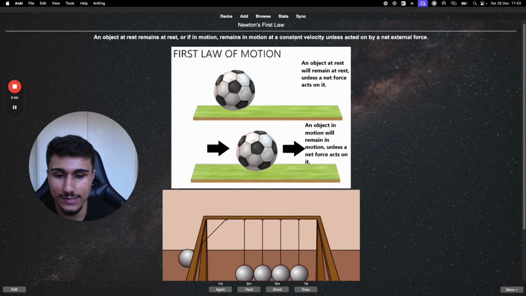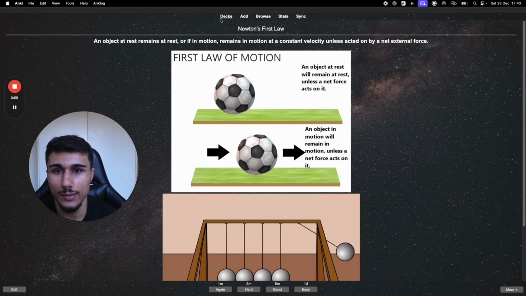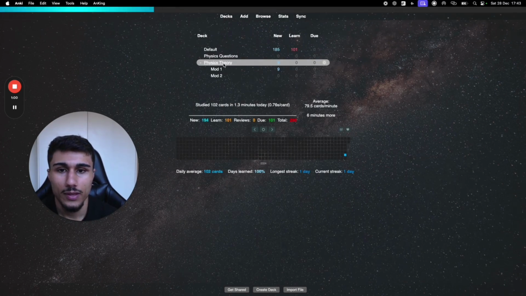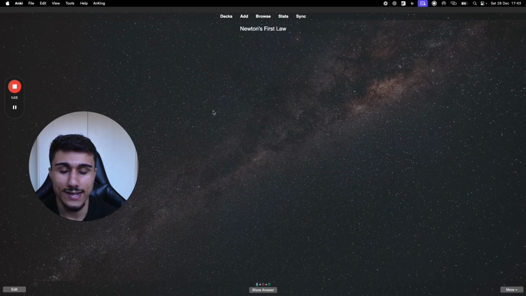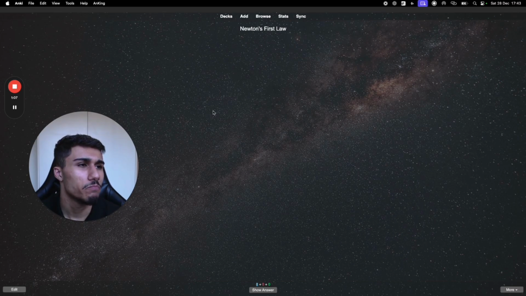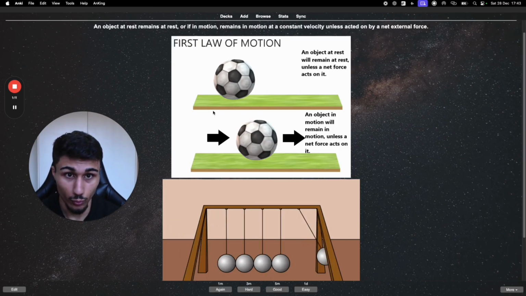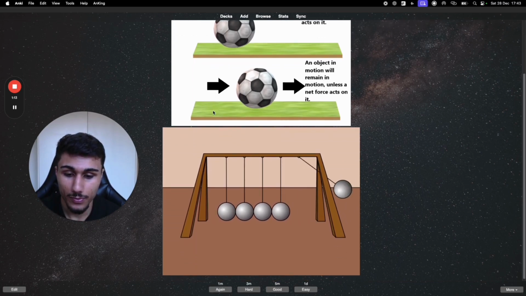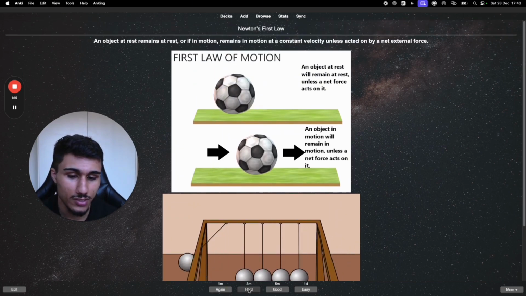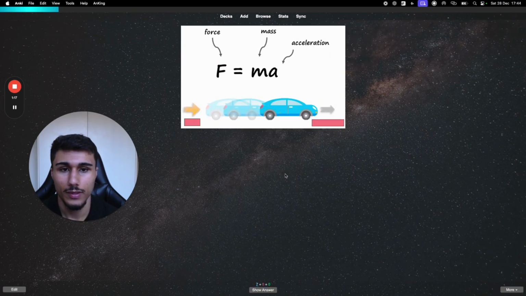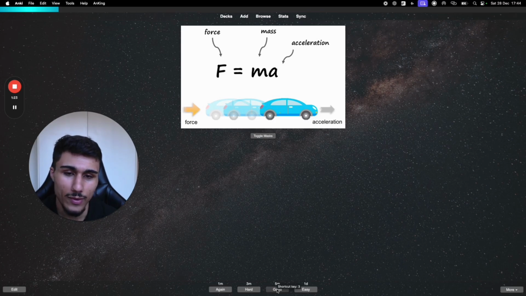But so, say I'm really good at that. But basically, let me show you how you're supposed to do it. When you're reviewing the card, it's active recall. So Newton's first law. You think to yourself, what is Newton's first law? I can't remember. That's it. Read it, internalize it, press, probably for me, I'm going to press hard. Now, here, that's force and that's acceleration. Cool, that was good. Maybe it wasn't easy, that was good.